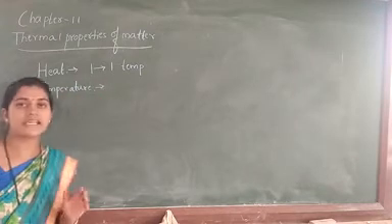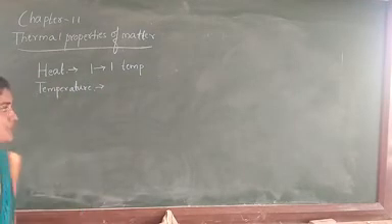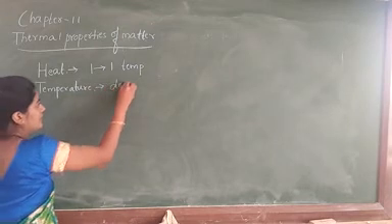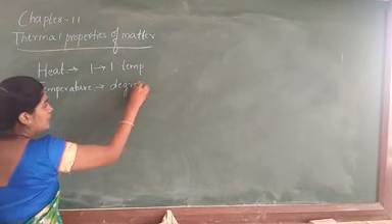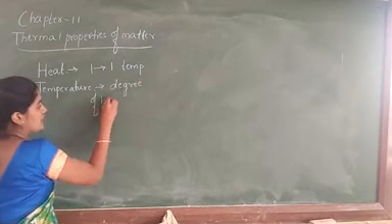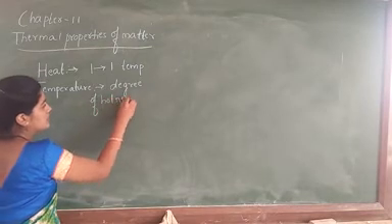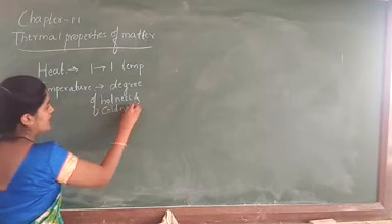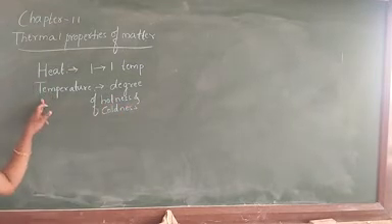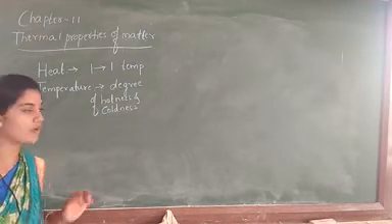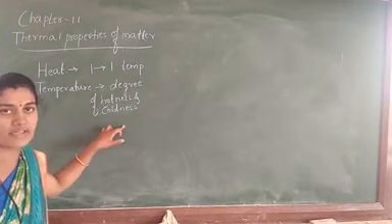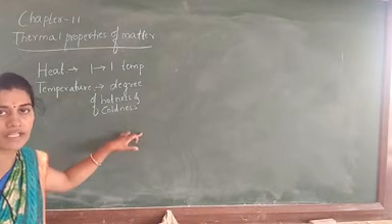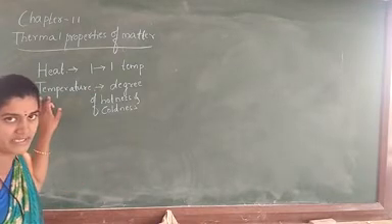Temperature means what? It is a quantity which is used to measure the degree of hotness and coldness of a body. Hotness and coldness of a body, we can call it temperature. Temperature is used to find the degree of hotness and coldness of a substance or a body.